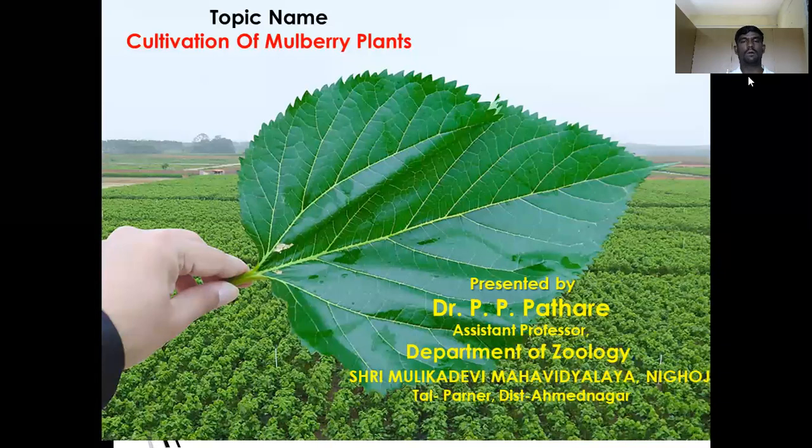After the study of the life cycle of Bombyx mori, we know they require a primary and very necessary raw material called mulberry plant leaves.